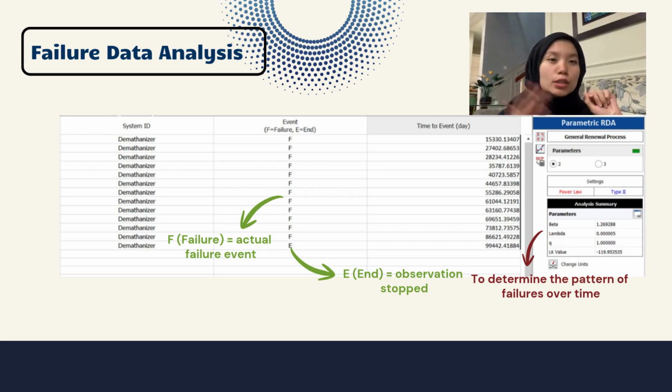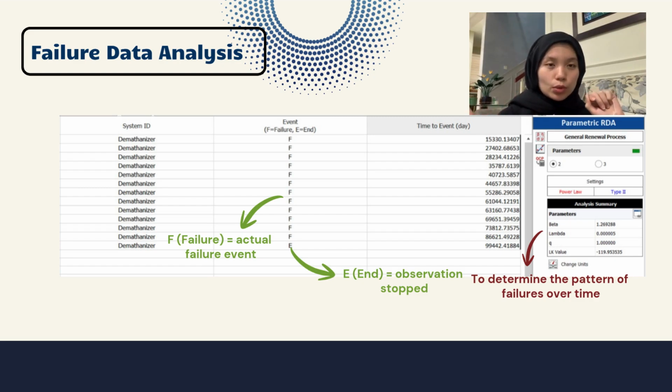This is the screenshot of the failure data analysis that I did in Weibull. As you can see, I have pasted all the cumulative days that I converted here, and in the middle column you can see that I set all the rows as failure except the last one, which I set as N. This is to indicate that I treat this data as failure truncated and not time truncated.